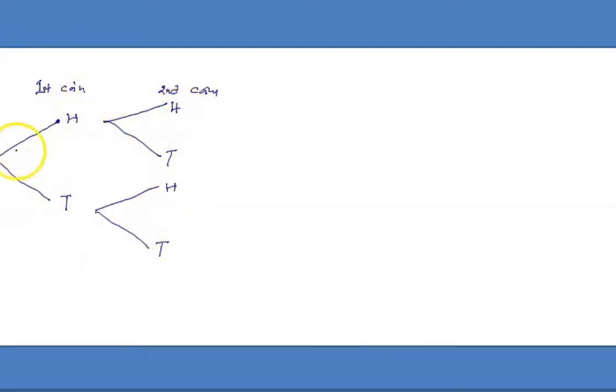So there is a tree method, just like a tree. Or else it can be denoted in set form: head head, head tail, tail head, tail tail. These are the 4 events. The number of outcomes is 4. That is one way. There is also a grid method.